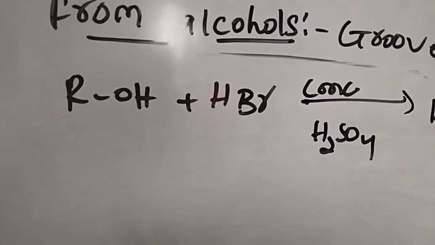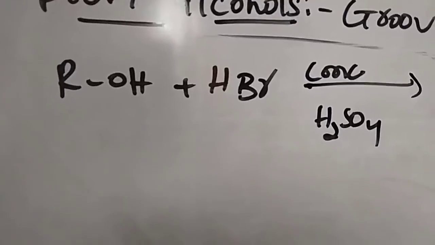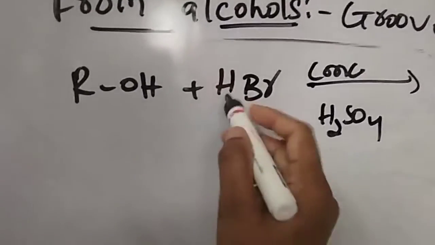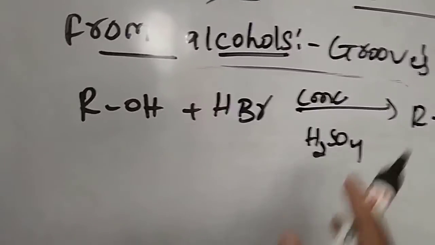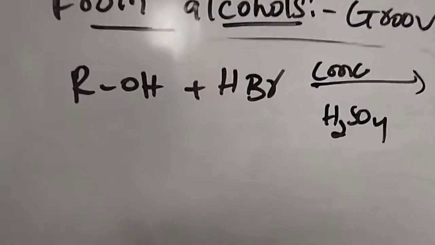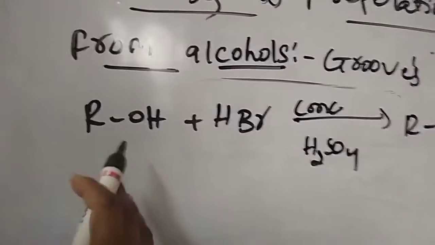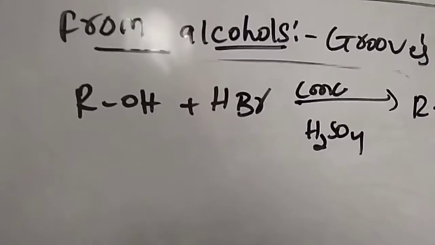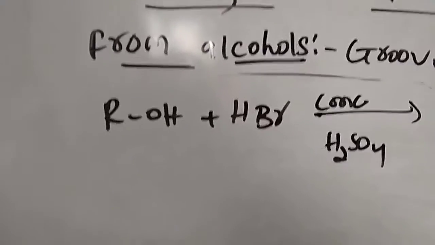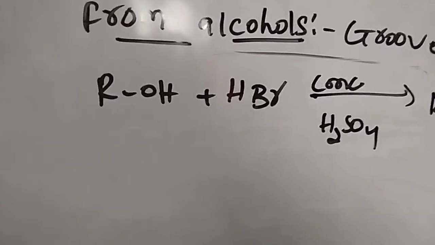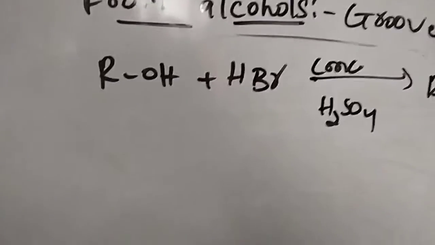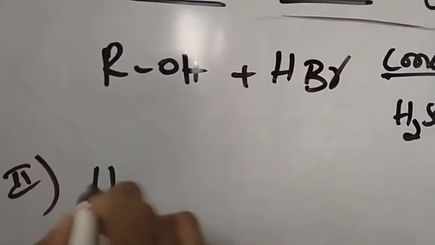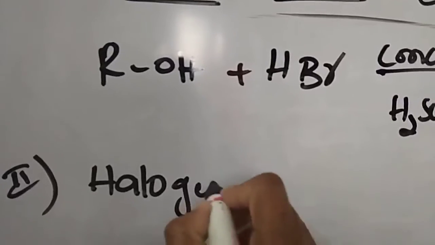HBr is generated by the action of concentrated H2SO4 on KBr. So here we can prepare hydrogen bromide. This H2SO4 reacts with KBr, and that HBr we bring and react over here. So this is one more method of preparation of alkyl halides. Till now we have prepared from alcohols, and now the second one is called the halogen exchange method.